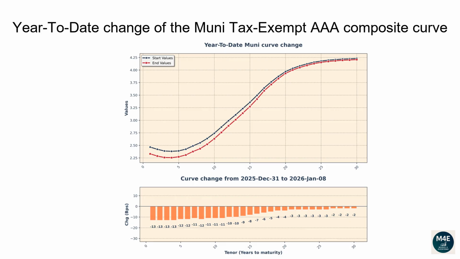The 1-year tenor changed -13 basis points. The 2-year tenor changed -13 basis points. The 5-year tenor changed -12 basis points. The 10-year tenor changed -11 basis points. The 20-year tenor changed -4 basis points. The 30-year tenor changed -2 basis points.